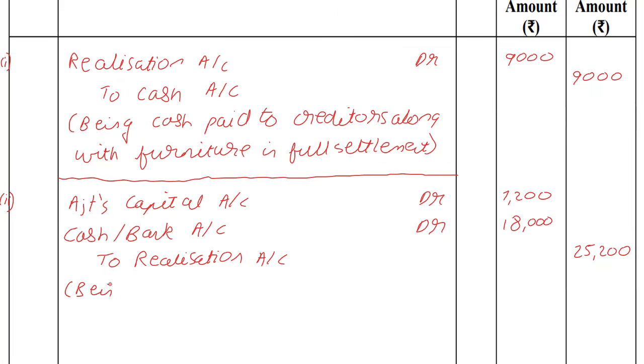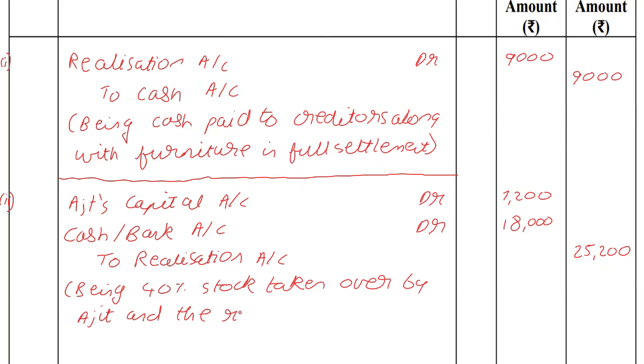Being 40% stock taken over by Ajit and the remaining sold for rupees 18,000. Now, remember the discount we don't get into because it remains within the realization account.